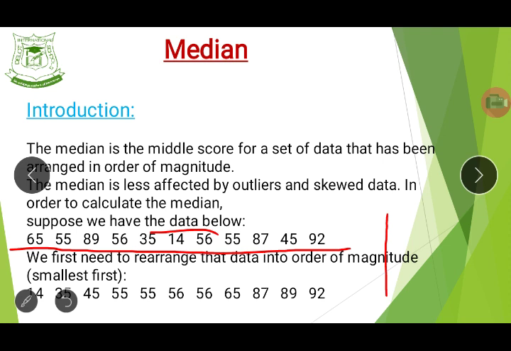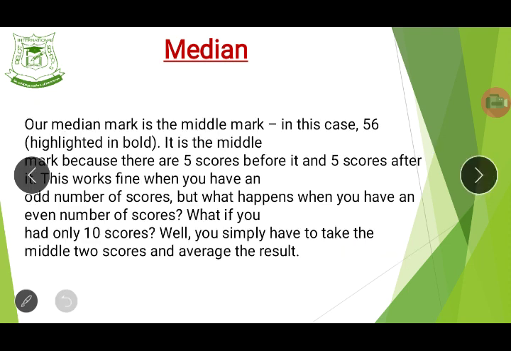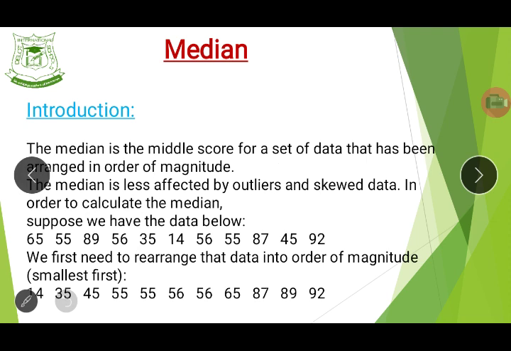We first need to rearrange the data into order of what? Order of magnitude. That is from the smallest to the highest. 14 is the smallest number in this group of data, so we start with 14 and continue like that till we get to the highest number, which is 92. Now take a look at this. In this case, our median is going to be what? 56. Why? Because, sorry, not this one, this 56.